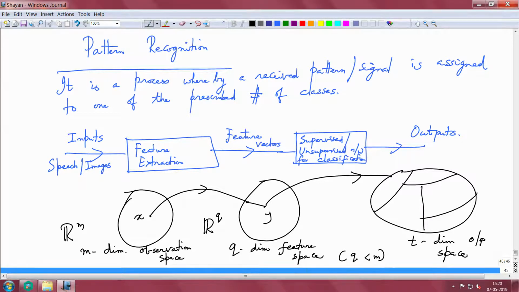I may get the Mel-cepstral coefficients, or I may extract the Parcor coefficients or some feature set out of these, and these feature sets would be in a lower dimensional space than the input space, right, and these feature vectors are then fed into a neural network or a pattern recognition or any stochastic engine.